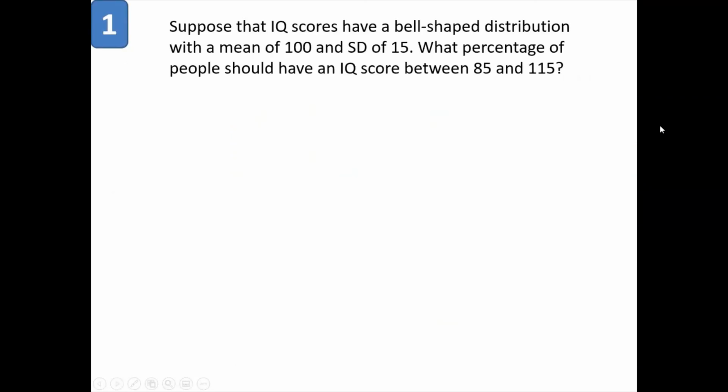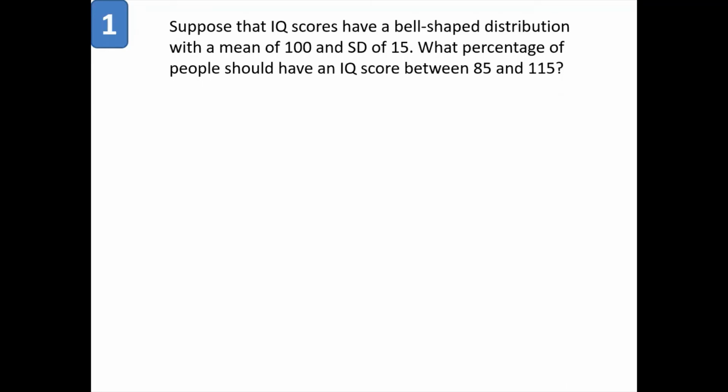First problem. Suppose that IQ scores have a bell-shaped distribution. That means it follows a normal curve, a normal distribution, with a mean value of 100. So mu is given as 100 and the standard deviation is 15. What percentage of people should have an IQ score between 85 and 115?